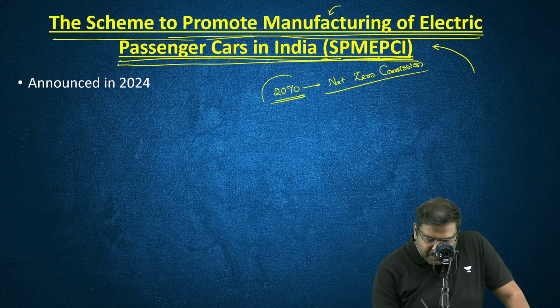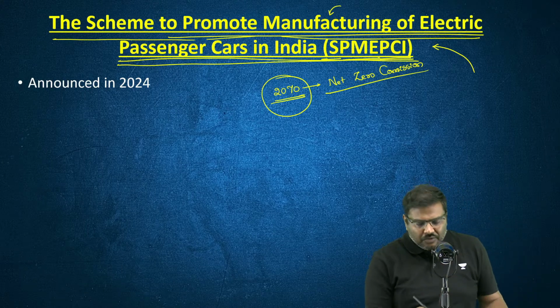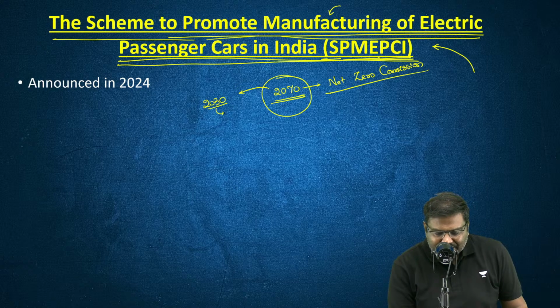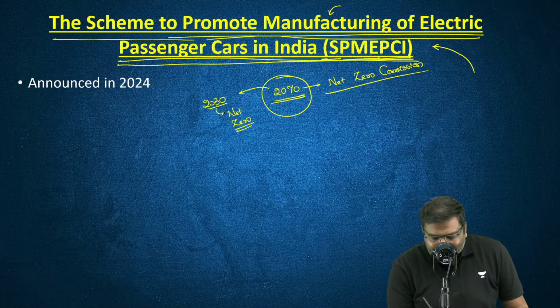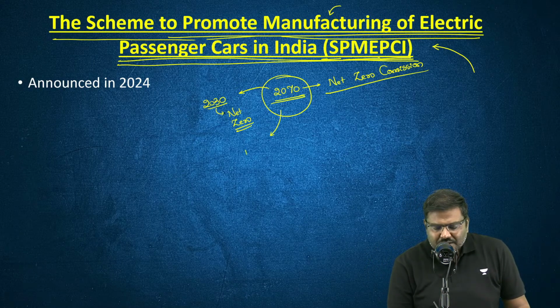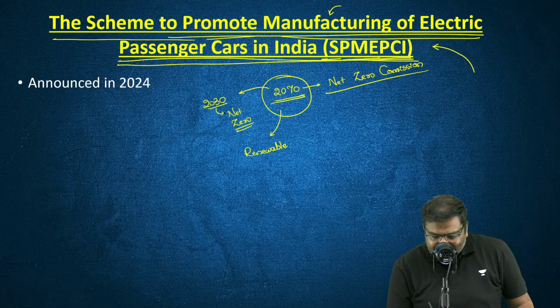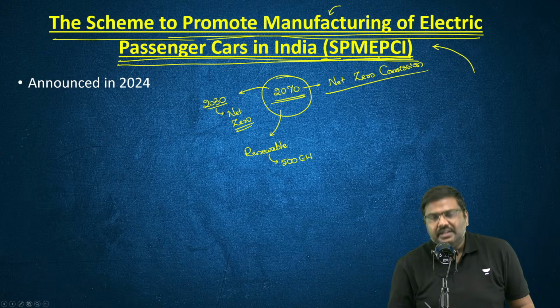Now, in order to achieve this target, multiple reforms have been implemented. For example, by 2030, the Government of India wants to make railways net zero. In terms of renewable energy, the Government of India has been promoting production and has set a target of 500 gigawatts of renewable energy by 2030.